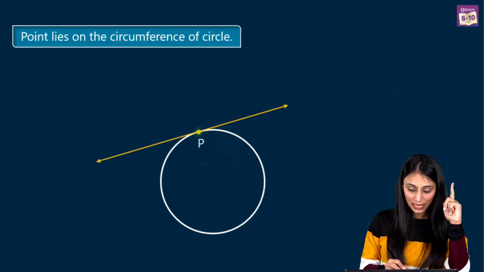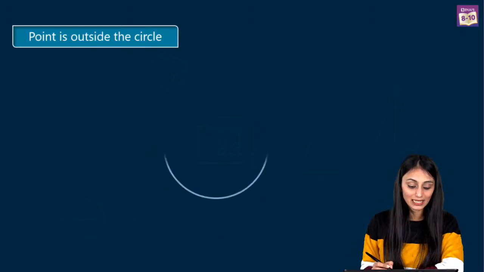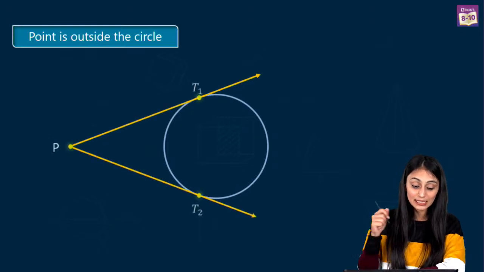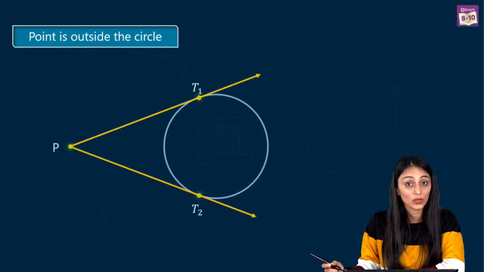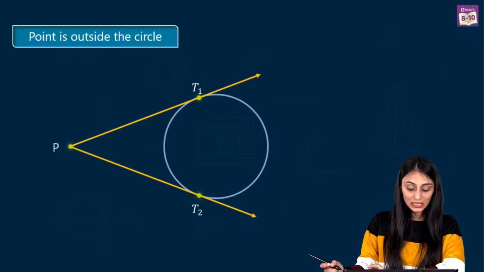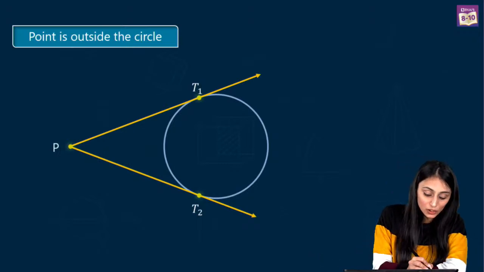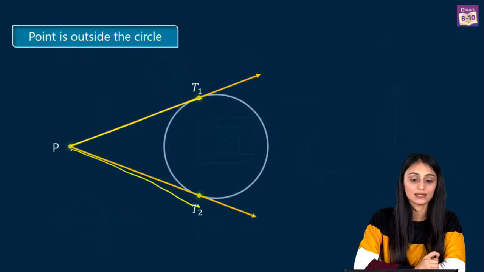Alright. Let's take a look at another case. What if the point lies outside the circle? So we have this point P over here which is lying outside. It is touching the circle at these 2 points T1 and T2. So these PT1 and PT2 are nothing but the 2 tangents, exactly 2 tangents to this circle.